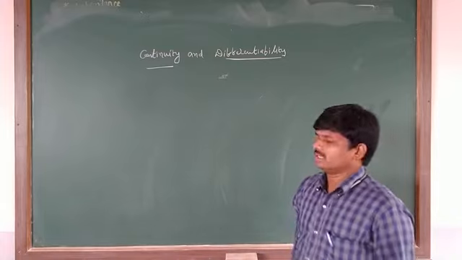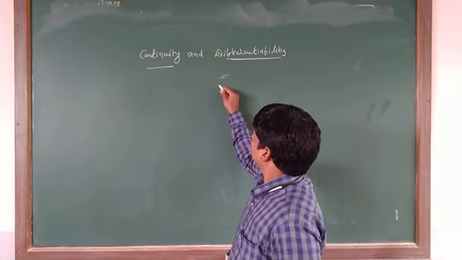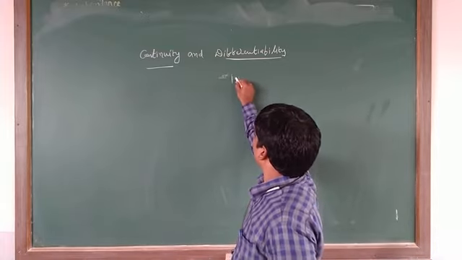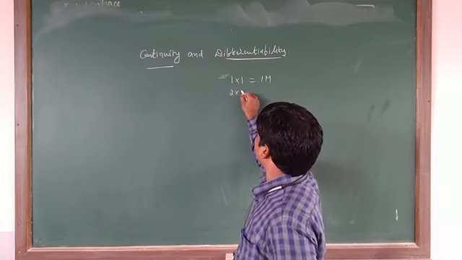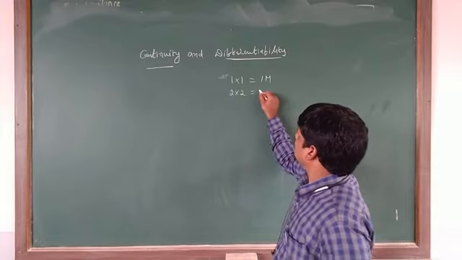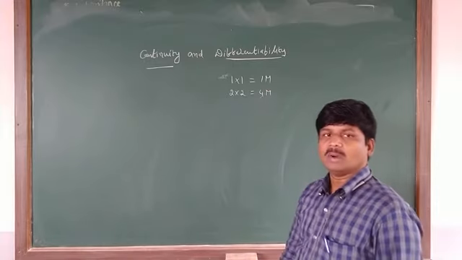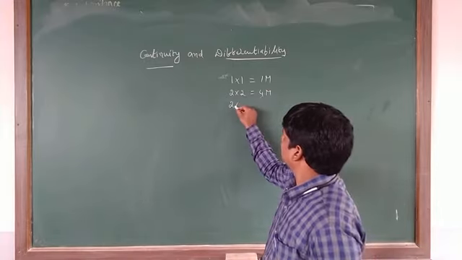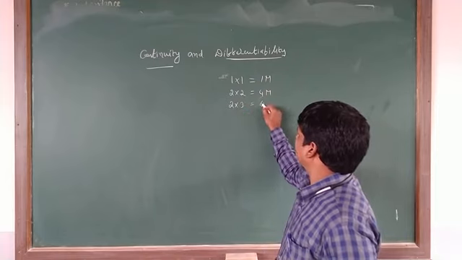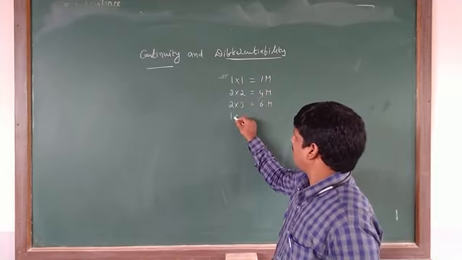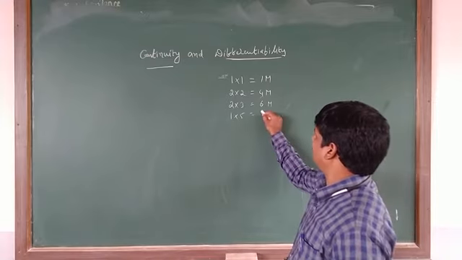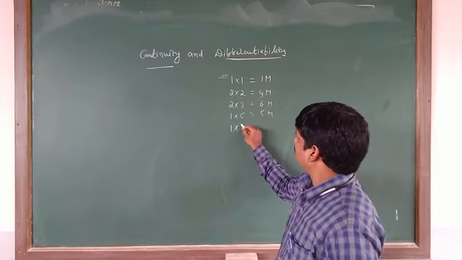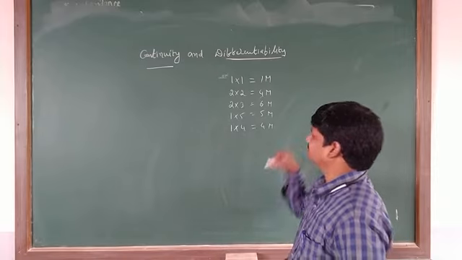And from this chapter you will get one more question. Two 2-mark questions, that is 4 marks, and three 3-mark questions, that is 6 marks. And one 5-mark question and one 4-mark question.